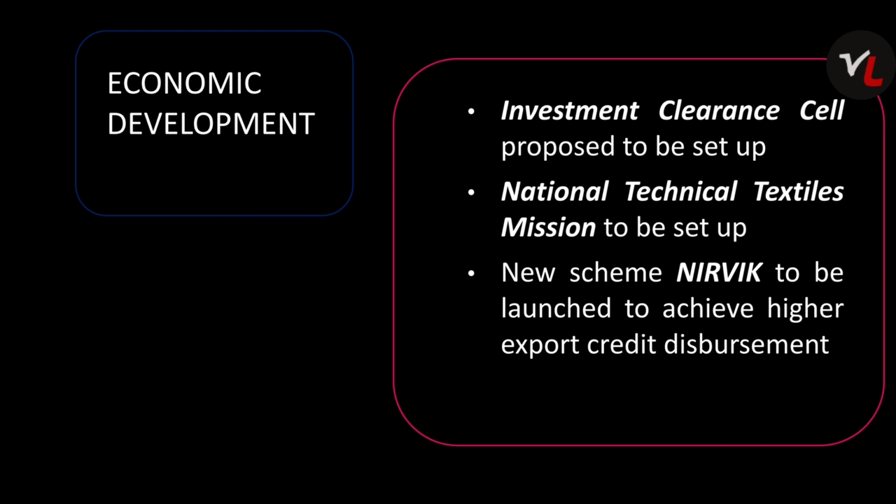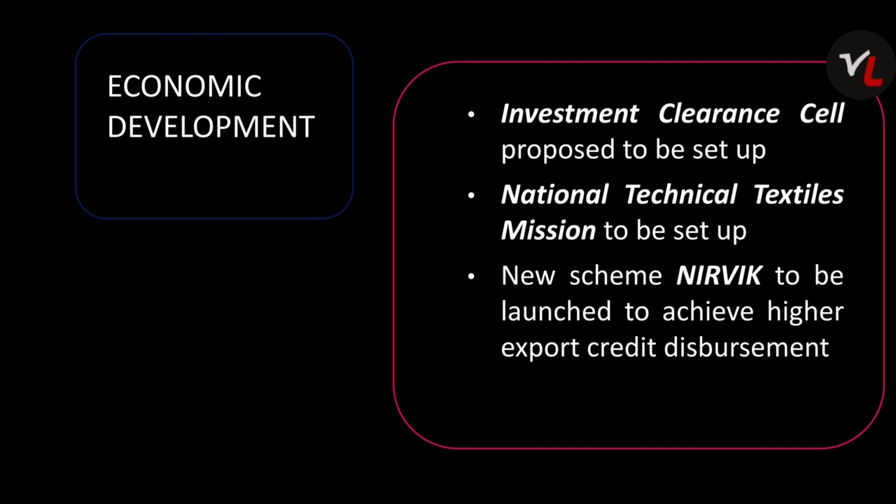Now the third one is a new scheme, Nirvik, that is to be launched. It is an export guarantee scheme. Mainly it helps in improving or development of the export sector. So in economic development we studied 3. First one is setting up of an investment clearance cell. Second is National Technical Textile Mission. Third one is an export guarantee scheme, Nirvik, which is launched for development of the export sector.